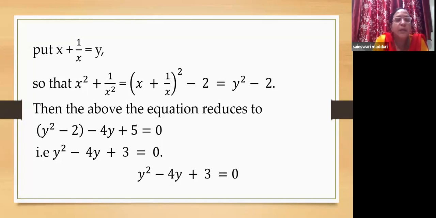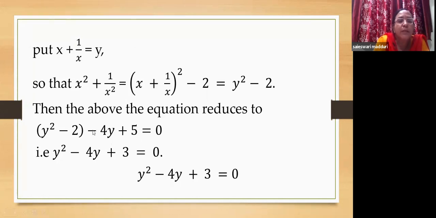Here we have x plus 1 by x as y. So the above equation where we have x square plus 1 by x square can now be replaced by y square minus 2. Now this is y square minus 2 minus 4 into this x plus 1 by x can be replaced by y, minus 4y plus 5 equal to 0.